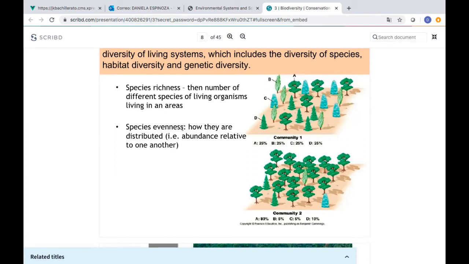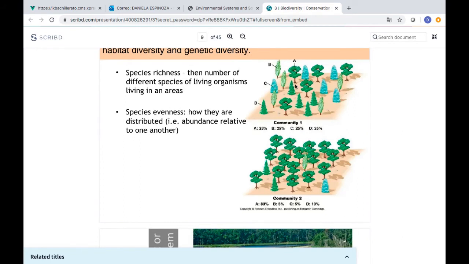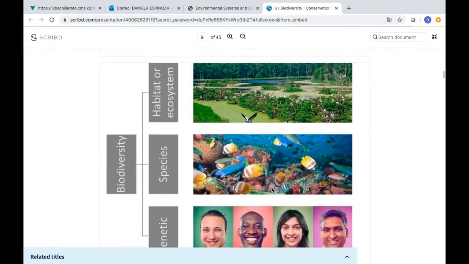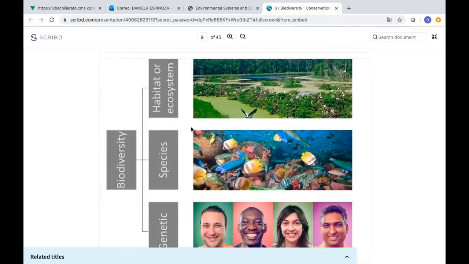And species evenness, this one right here, community 2, because of how they are distributed, their abundance relative to one another. We have more of species A, as you can see, this one is A, B, C, and D. We have more of species A and less of species C, B, and D. Again, biodiversity is divided into three kinds of diversity: genetic diversity, species diversity, and habitat or ecosystem diversity, as you can see.